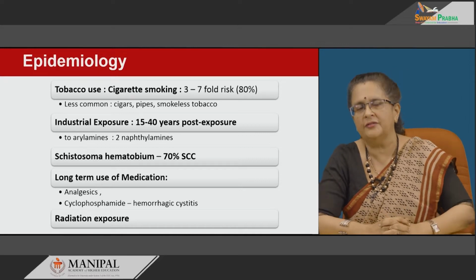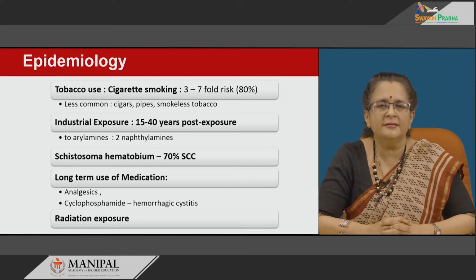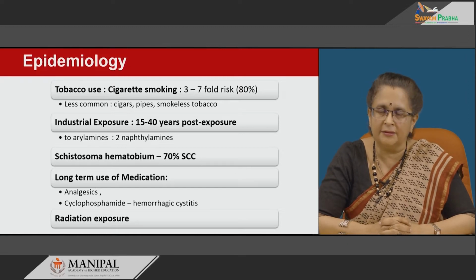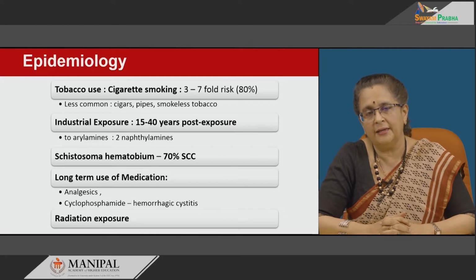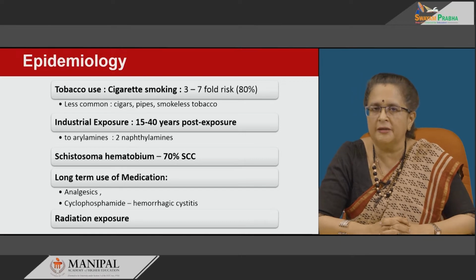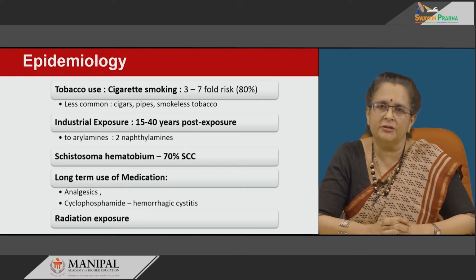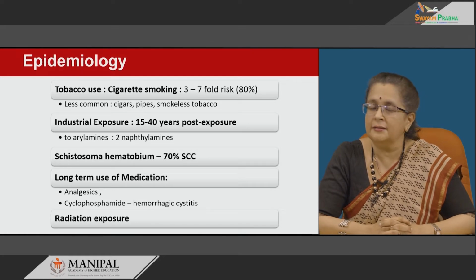About 70% of the tumors are squamous cell carcinoma, and this is because the ova will deposit in the bladder wall, and then it causes irritation and subsequently metaplasia, which is squamous in nature, and then this squamous metaplasia after accumulation of various mutations becomes malignant. The remaining 30% of them is thought to be either urothelial carcinoma or rarely an adenocarcinoma.